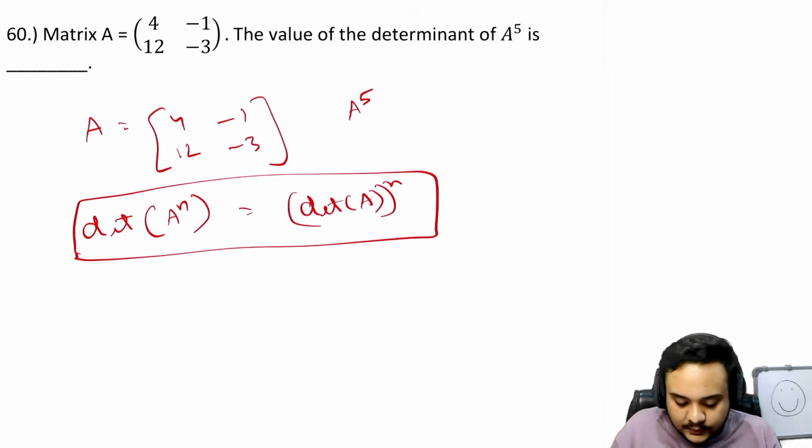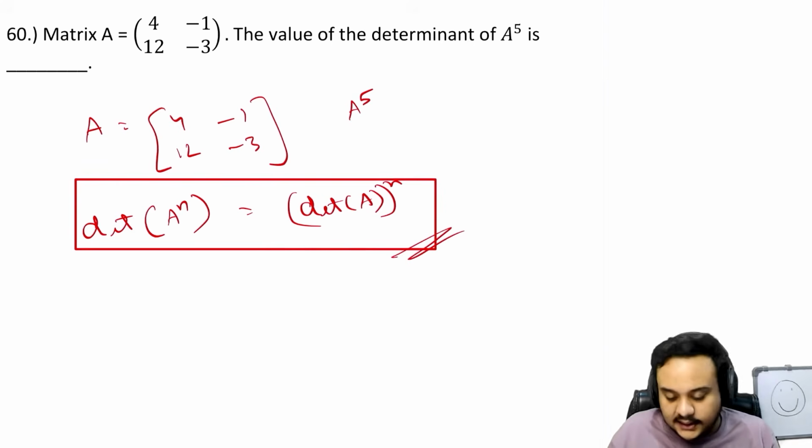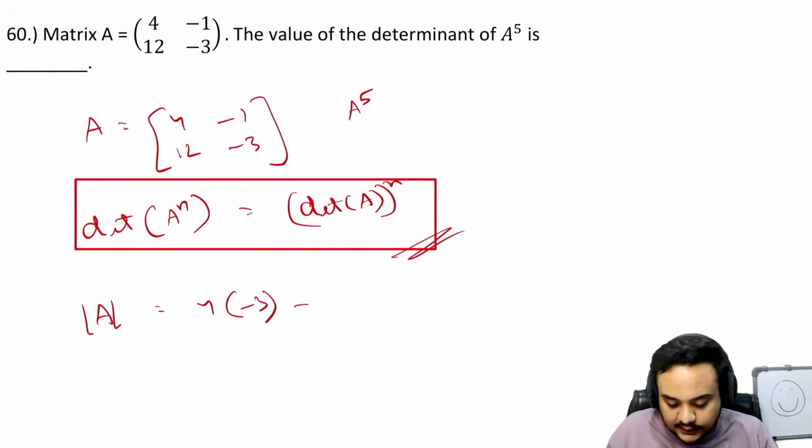Write it down and memorize this. Write it down in your heart, in your brain, wherever you want to write it. This is one of the most important properties that is going to be very useful for you. So you just have to find this, and it is going to be nothing but this.